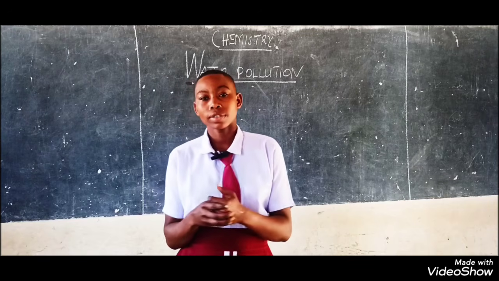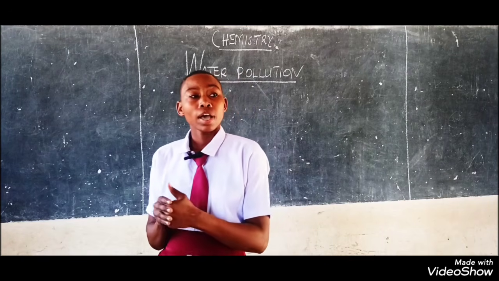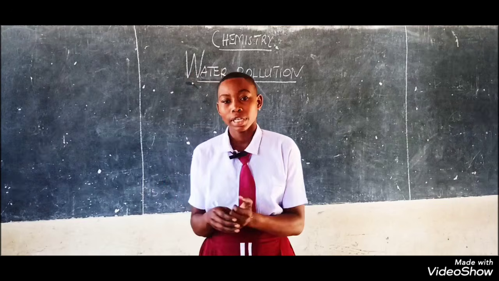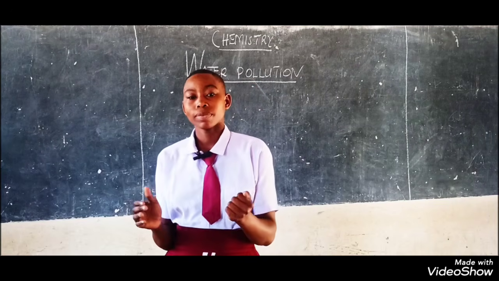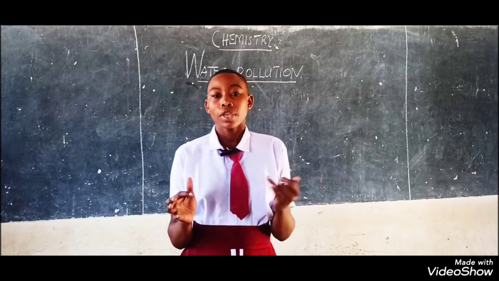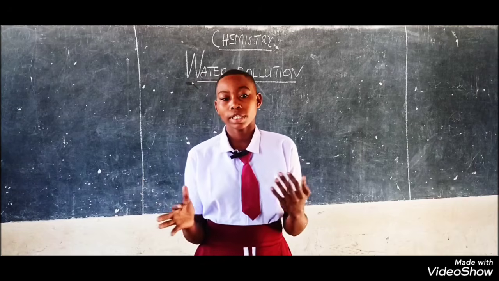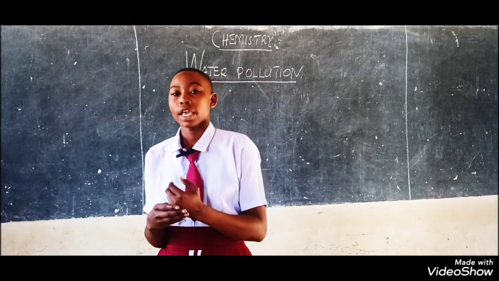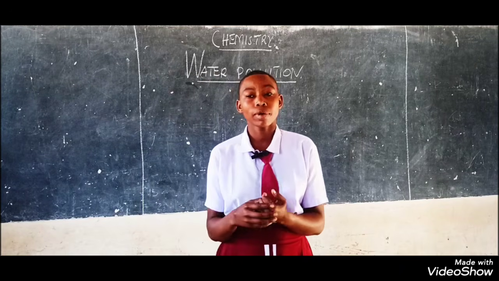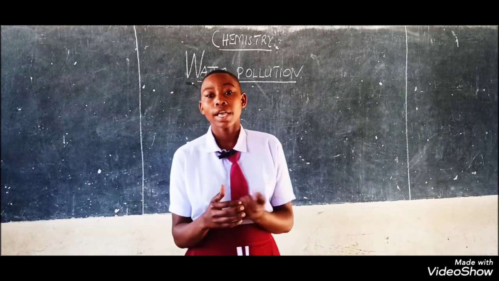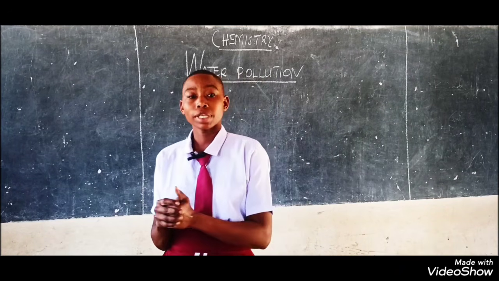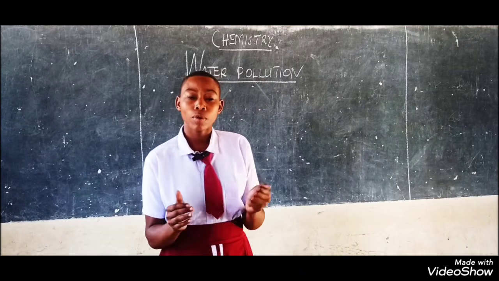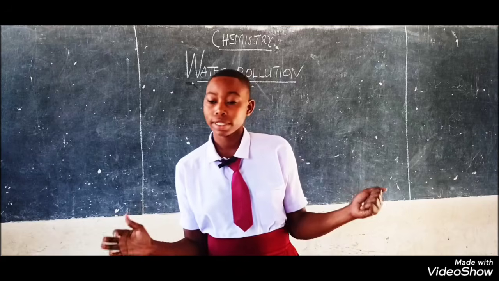It can cause death to aquatic organisms. Also, when eating poisonous aquatic organisms like fish, it can cause death to human beings. Fourth, it can cause health problems like cancer. This can be caused by heavy metals like mercury when dumped into water bodies or sinks.